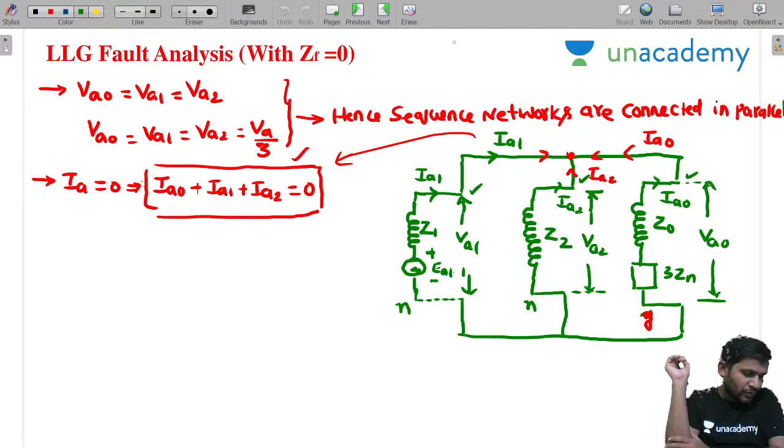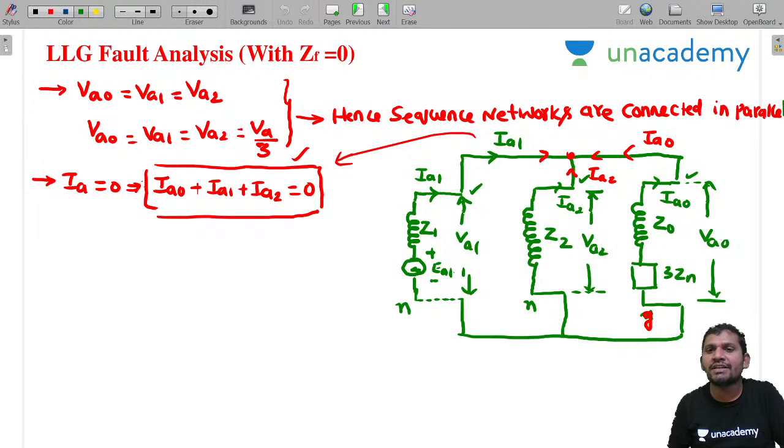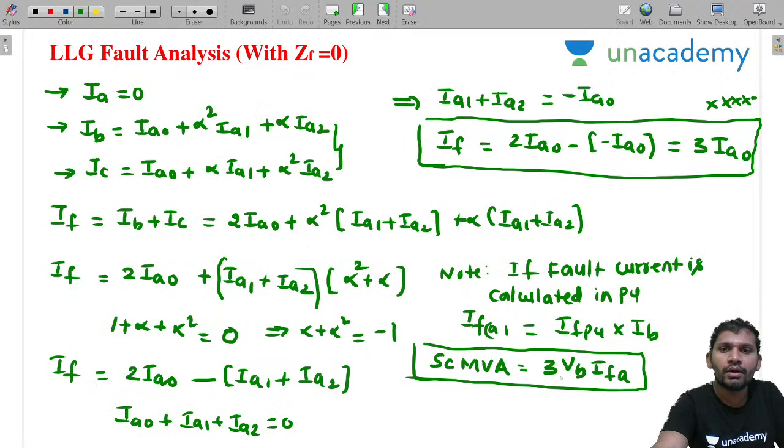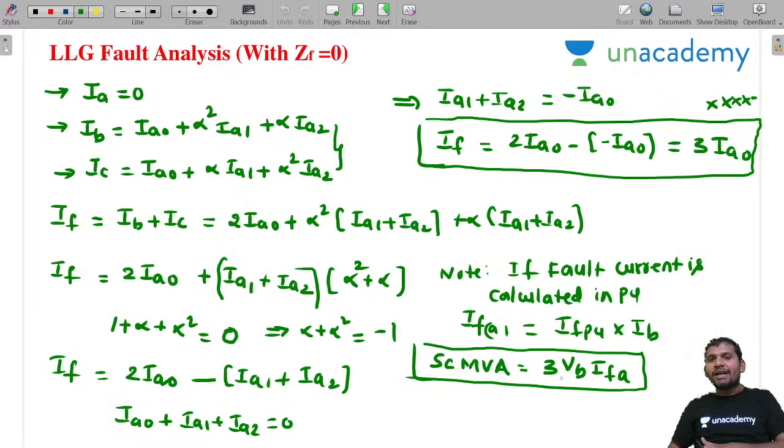Good evening, all of you. The reason I already told. See my previous video. Once again, only the positive sequence component is responsible for production of induced EMFs. That's why in negative sequence and zero sequence, we can't consider any EMF. I think the doubt is clear. Then the short circuit MVA is 3VB into IF. Like this, we can calculate short circuit MVAs.